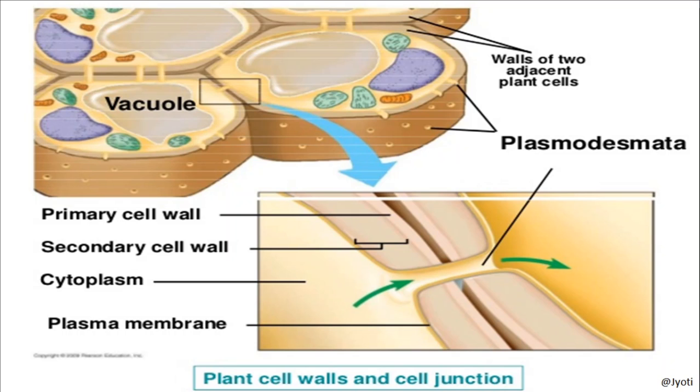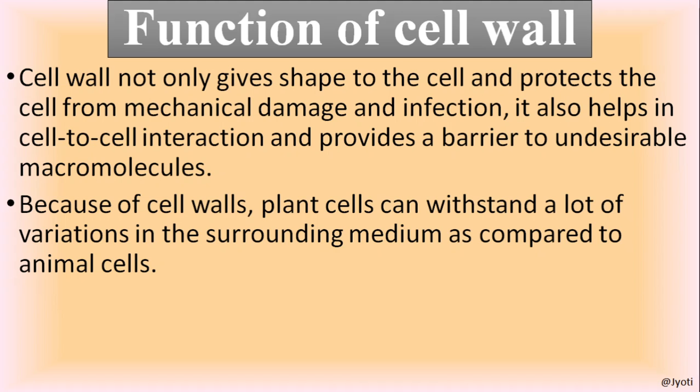So here you can see this is the cell wall structure, how the adjacent cells are connected with each other by their cytoplasmic strand, that is called plasmodesmata. Here very clearly the plasmodesmata is shown. This is the cell wall. This is one cell. This is another cell, and in between which the plasmodesmata is present.